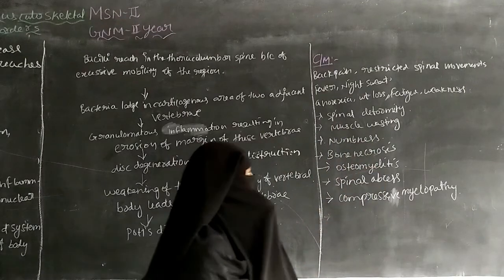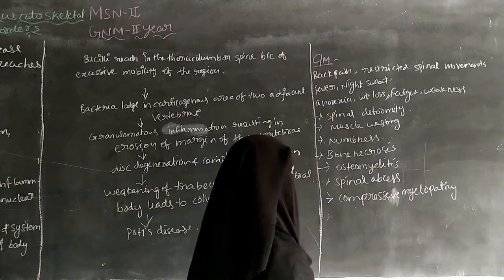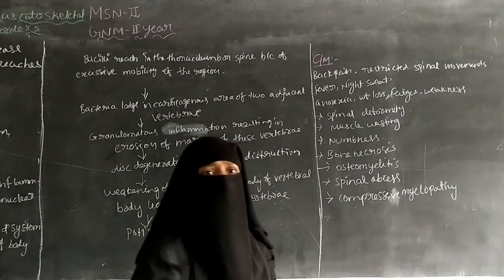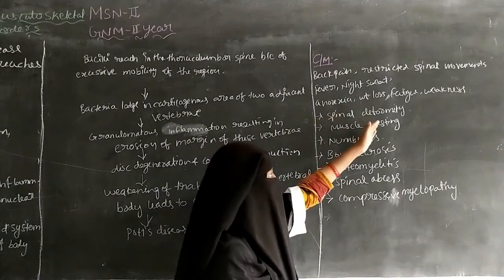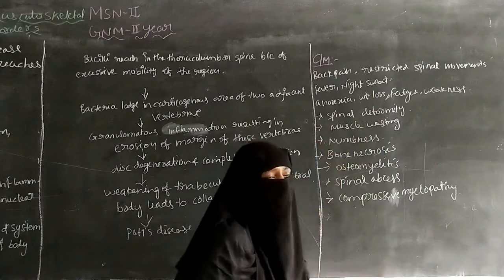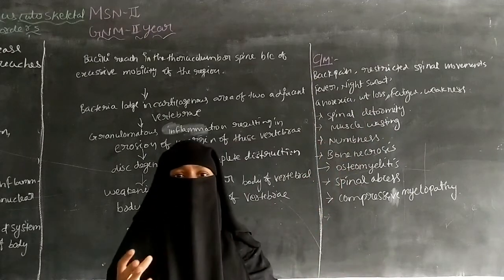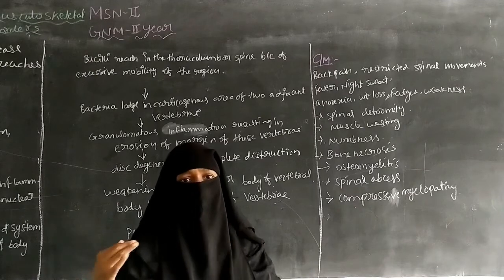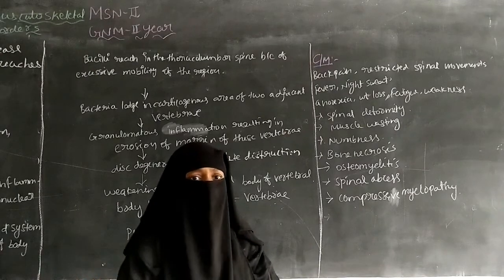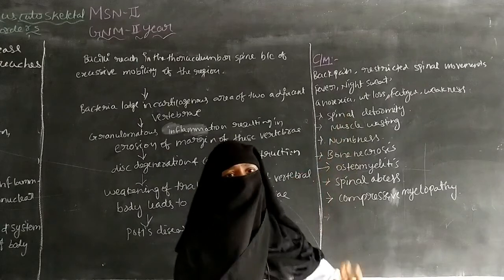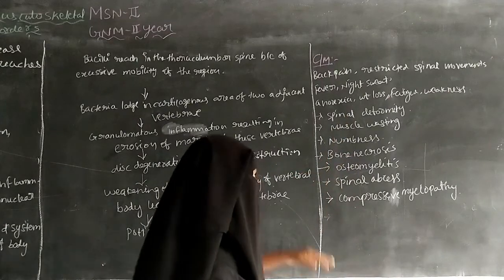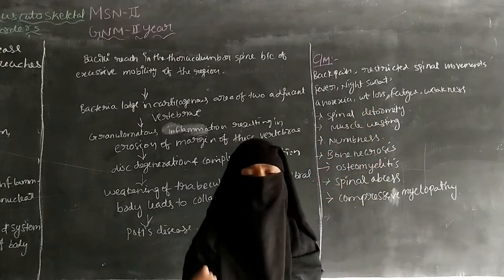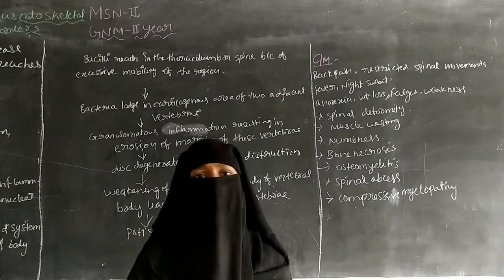And there is a spinal deformity. Spinal deformity means there is a curvature of the spine. And there is muscle wasting. The muscle mass becomes weak. It can be seen in the arms, the shoulders and the legs. Muscle wasting means a weakness of the muscle mass.